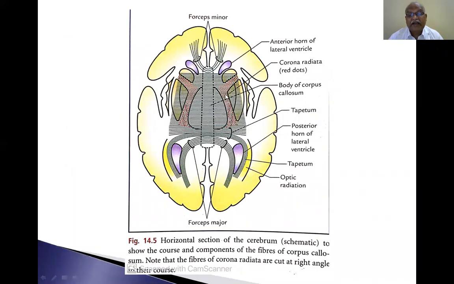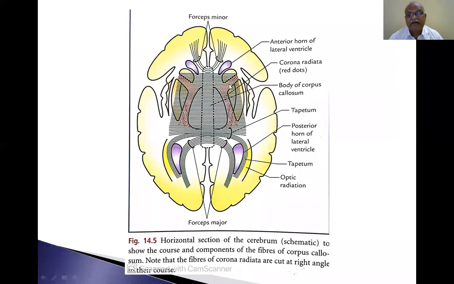This is the internal capsule. This is the lentiform nucleus. This is the caudate nucleus. This is the thalamus. So between the head of the caudate nucleus and thalamus medially and the lentiform nucleus laterally, this is the internal capsule.